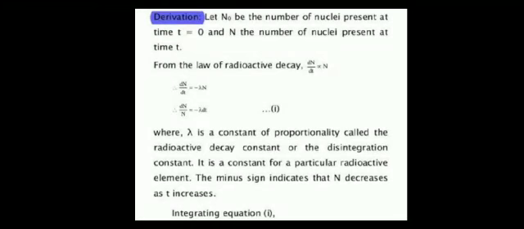Integral dn by n is equal to integral minus lambda dt. So integrating dn by n, 1 by n, we can take log, so it is log to the base e n is equal to minus lambda t plus c. So this is the first equation.